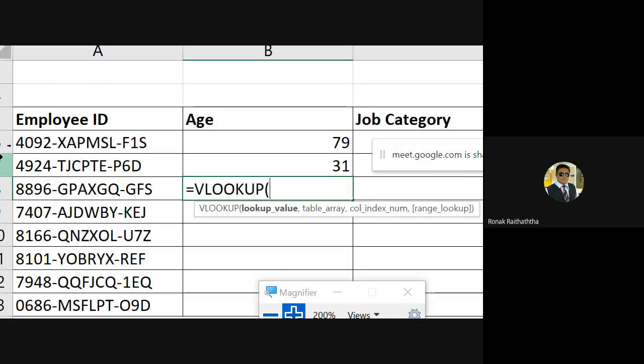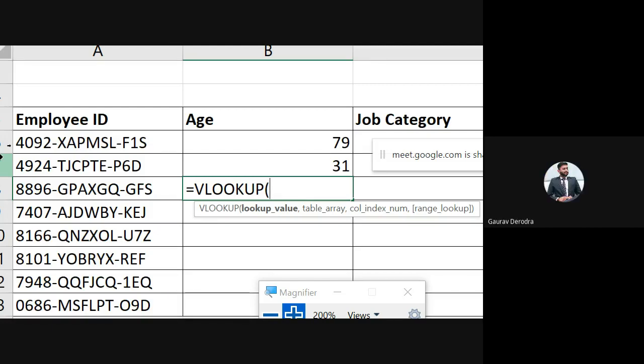Can someone tell me what's the first argument and what should I do now? Sir, select the lookup value. What is the lookup value?